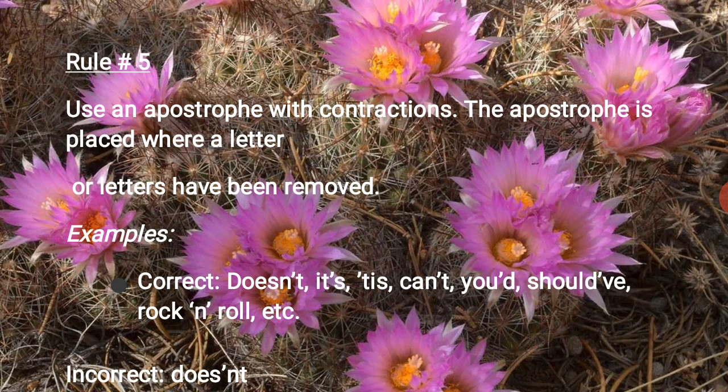The next one, rule number 5. Use an apostrophe with contractions. Contraction means, as I already told you, the process of becoming shorter. The apostrophe is placed where a letter or letters have been removed.